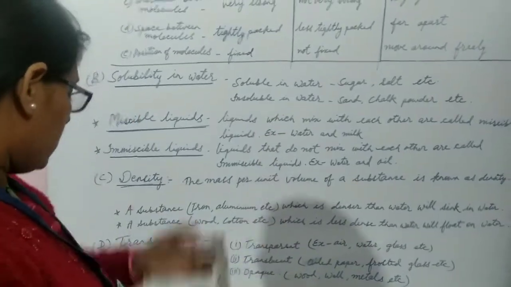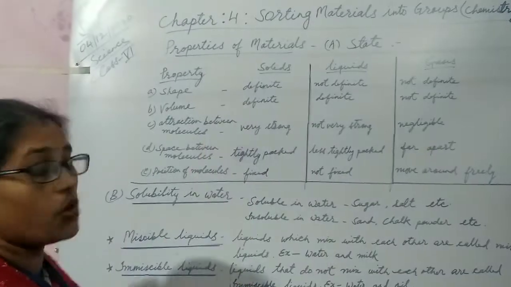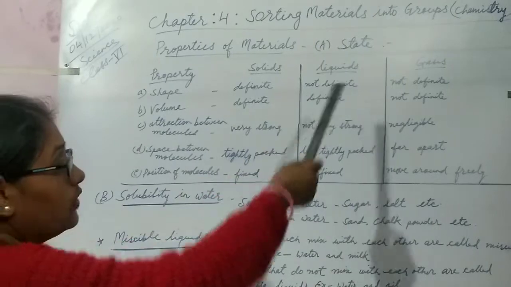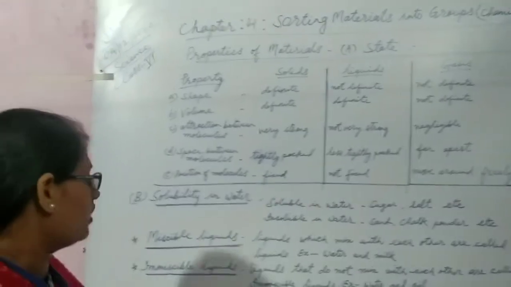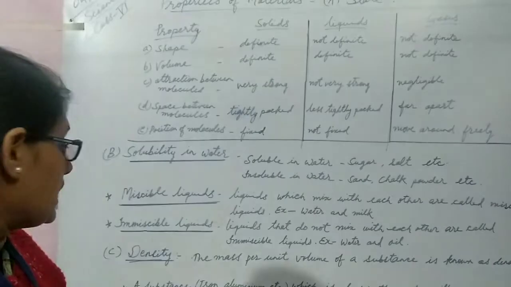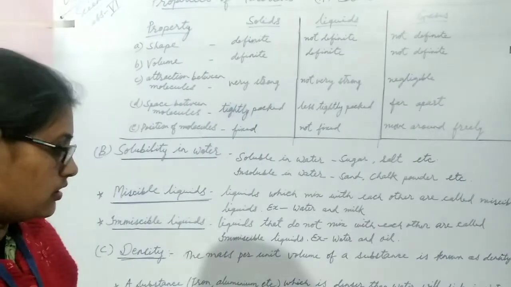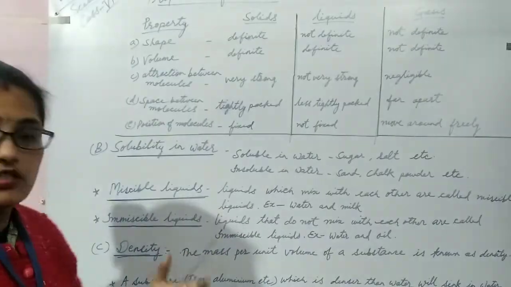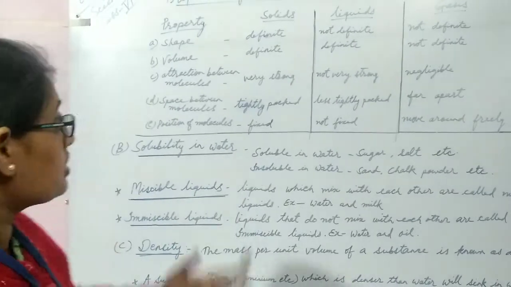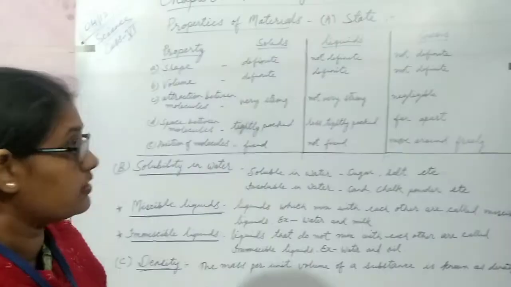Now, students, today I have discussed the properties of materials, properties of solid, liquid, gases, solubility in water, the difference between miscible and immiscible liquids, about density, and about transparency. We have discussed transparent, translucent and opaque objects and their examples. This way, students, today I am going to end this chapter, sorting materials into groups.